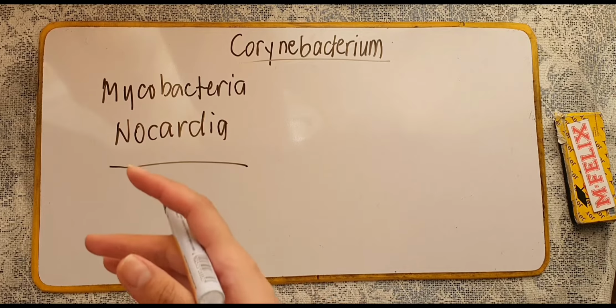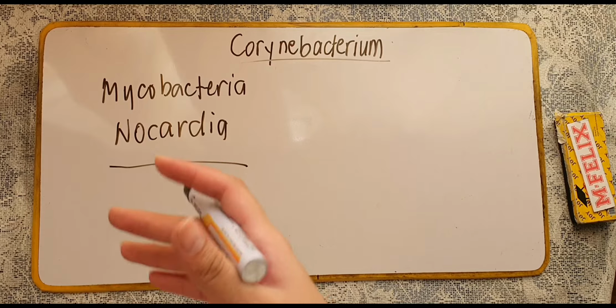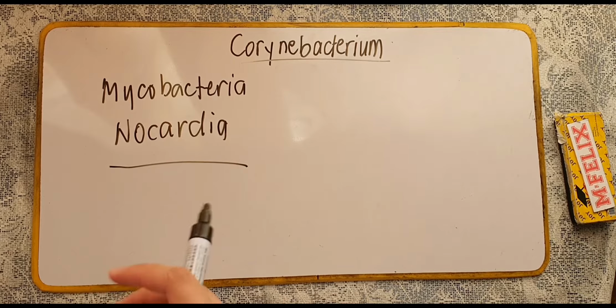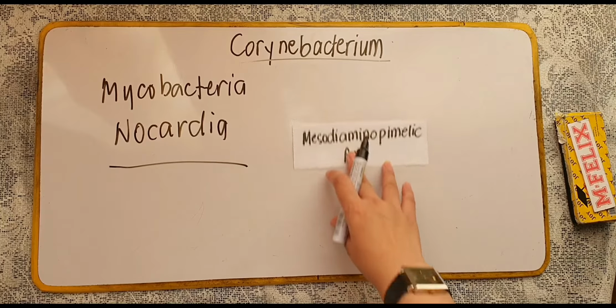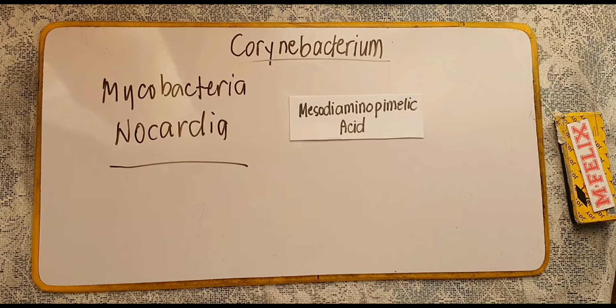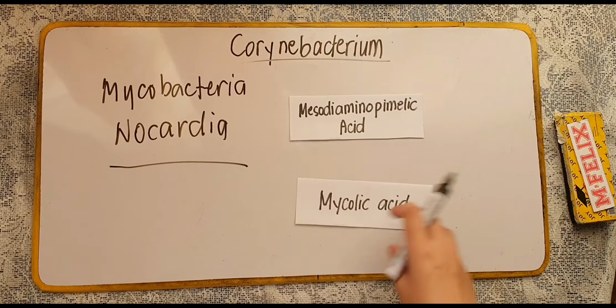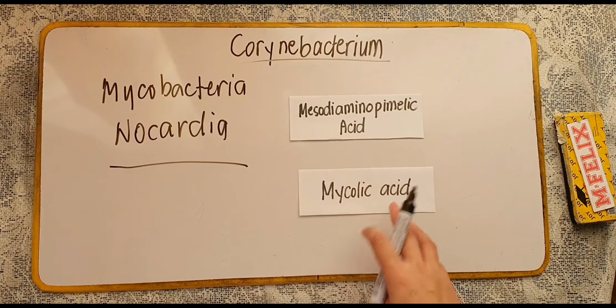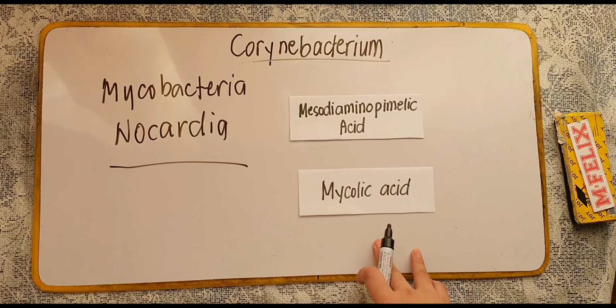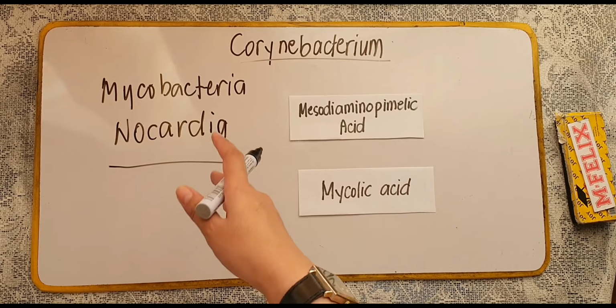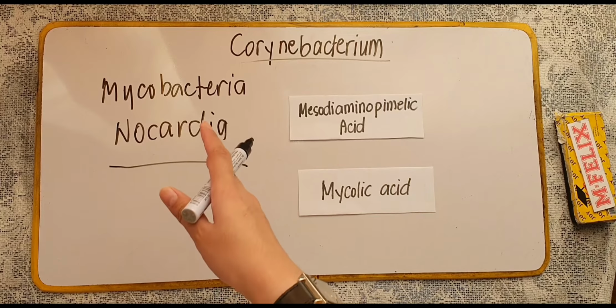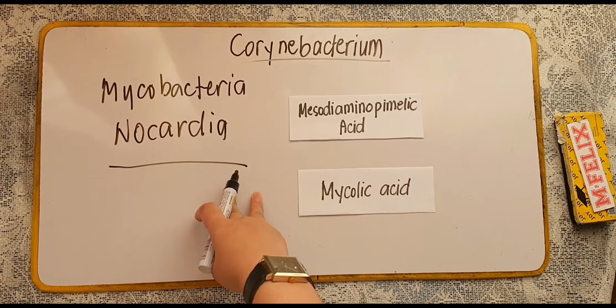Your Corynebacterium species, they actually have your meso-diaminopimelic acid that is found in their cell wall, as well as mycolic acid. Okay? Kung matatandaan nyo yung mycolic acid natin, makikita din yan sa cell wall ng ating mga acid-fast bacteria, just like your Mycobacteria and your partially acid-fast bacteria, your Nocardia.